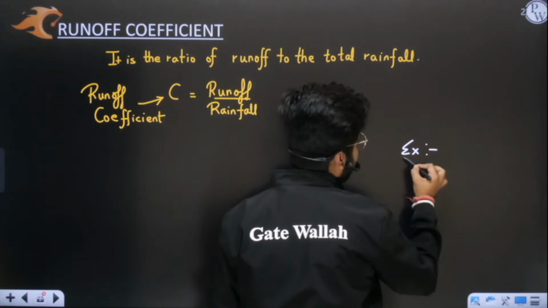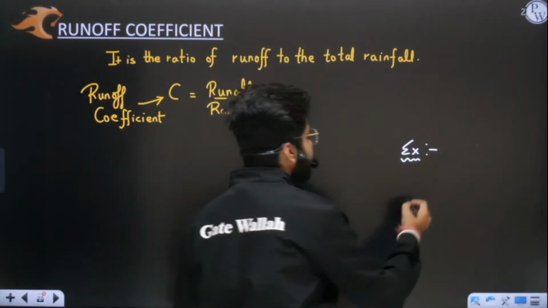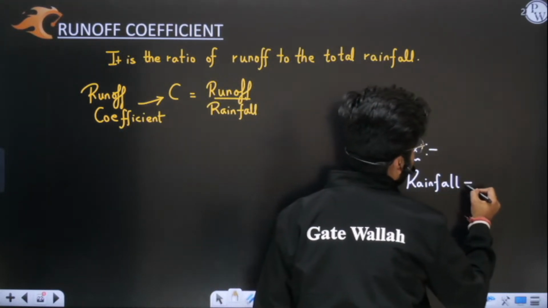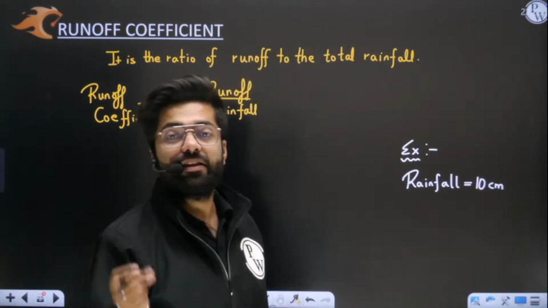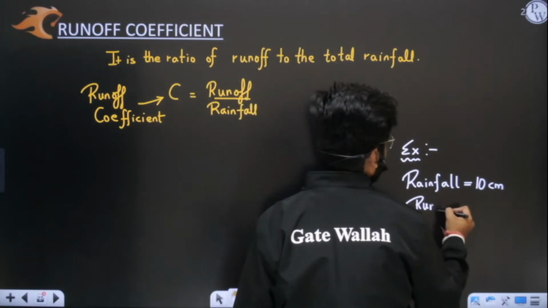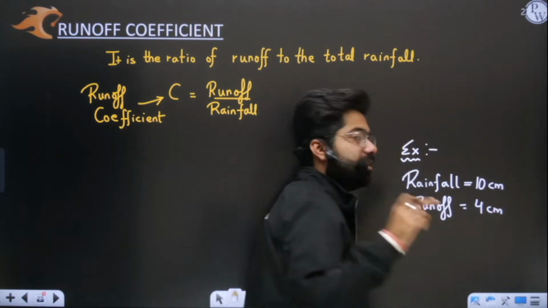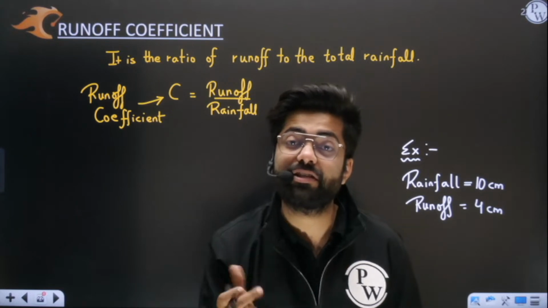See, for example, just assume that in a certain area rainfall is 10 centimeter. Just assume it. Okay, sir, I have assumed it. Rainfall in a certain area is 10 centimeter. Let us take runoff as 4 centimeter. Okay, so out of this 10 centimeter rainfall, only 4 centimeter water has run off, and remaining 6, where has it